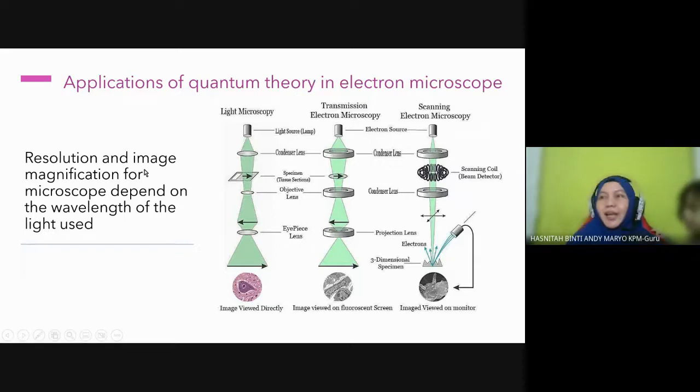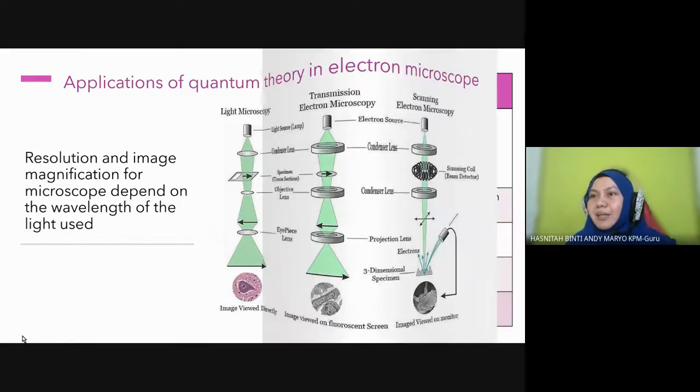Okay. So this tells you the resolution and image magnification of a microscope depend on the wavelength of the light used. This is what happens in the electron microscope. We are using a very high frequency wavelength. Then this is the structure of a typical light microscope as we have in our laboratory, and this is the structure of an electron microscope.